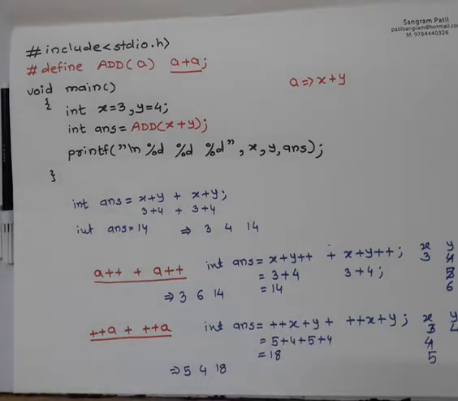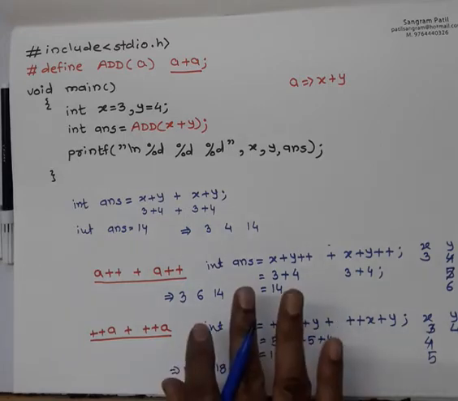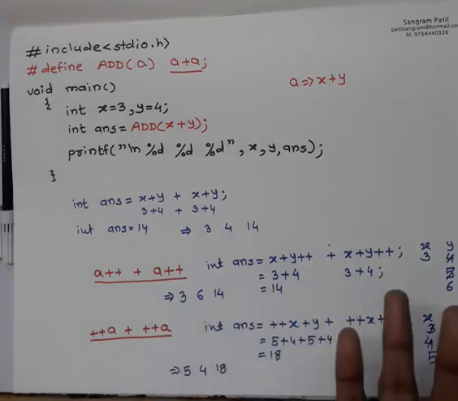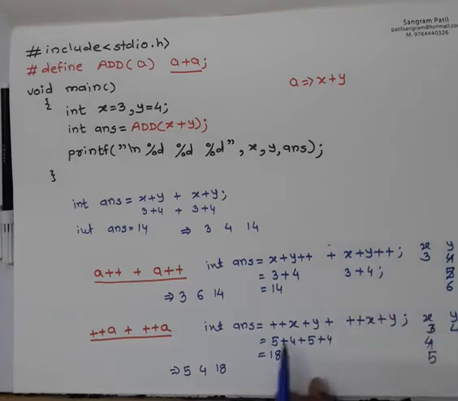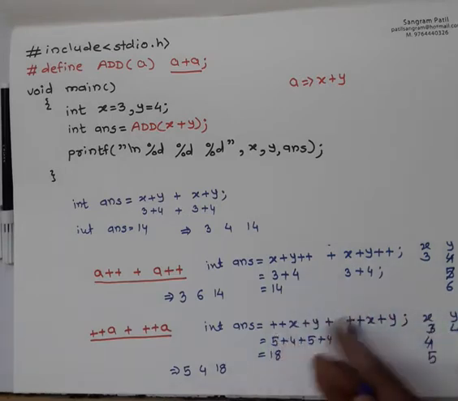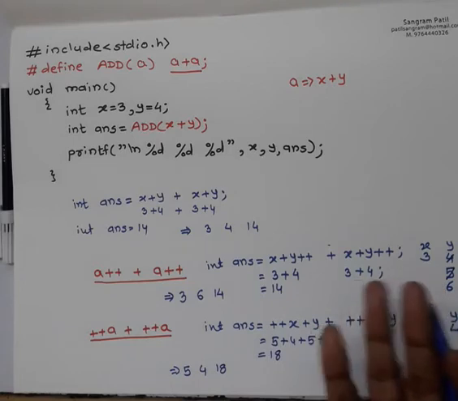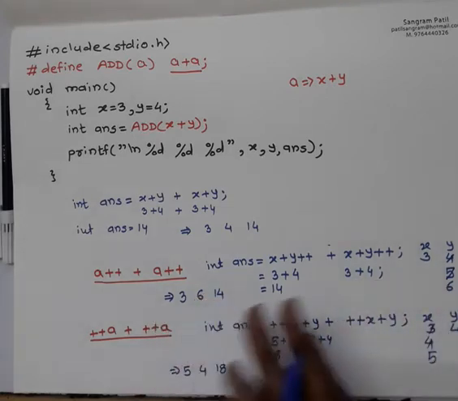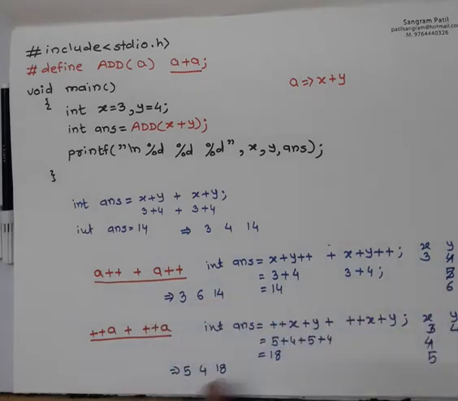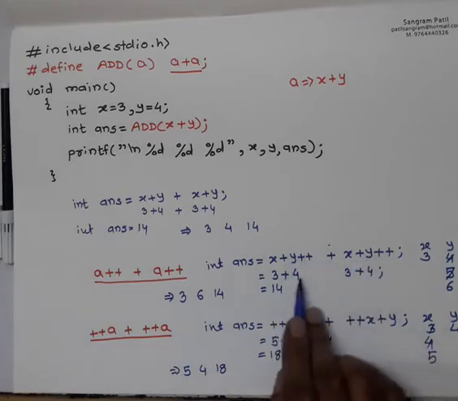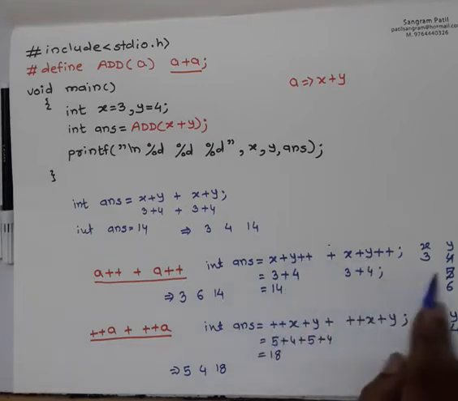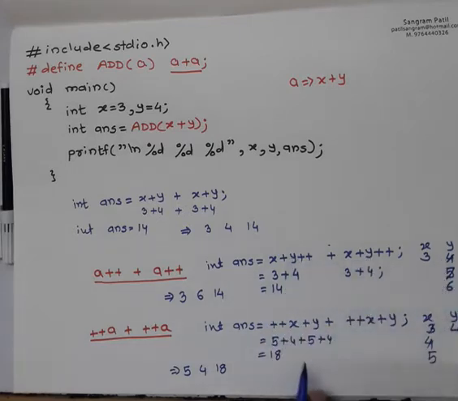The most important part to understand this is you must know how ++ works in pre and post form. Like if it is x++, how it works. If it is y++, meaning it is present after the variable, how it works. If it is before the variable, how it works. So first here it uses the value of y, it calculates the answer, and then it increments the value of y. Here ++ is before the variable, so it increments the value of x first and then uses it for the calculation.